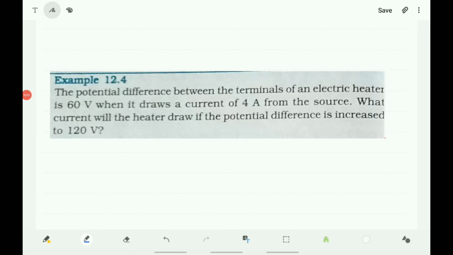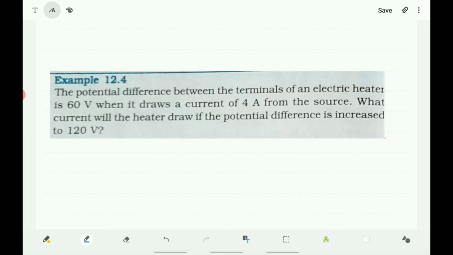Second question, that is example 12.4. The potential difference between the terminals of an electric heater is 60 volts when it draws a current of 4 amps from the source. What current will the heater draw if the potential difference is increased to 120 volts?